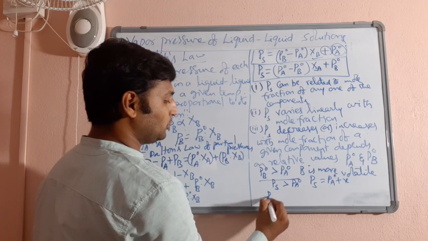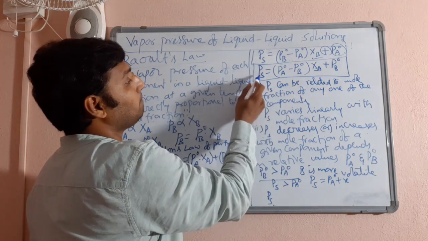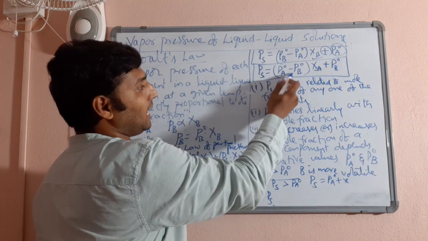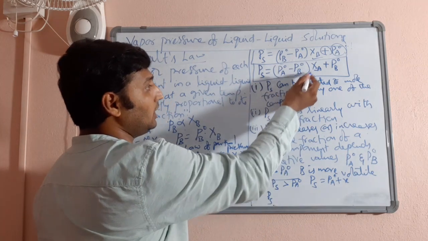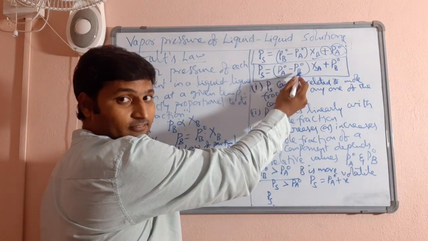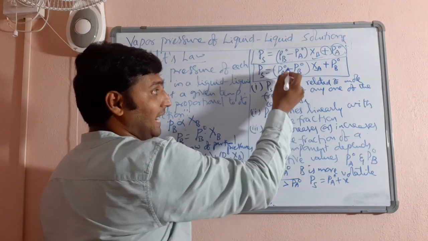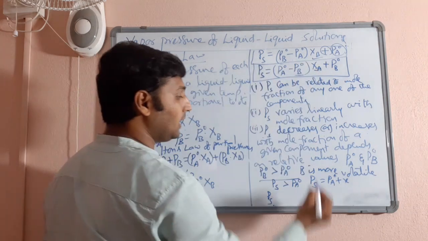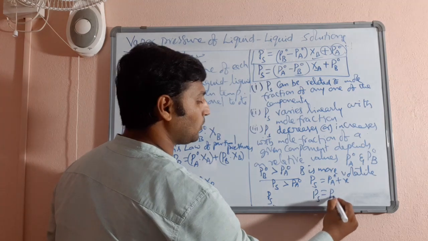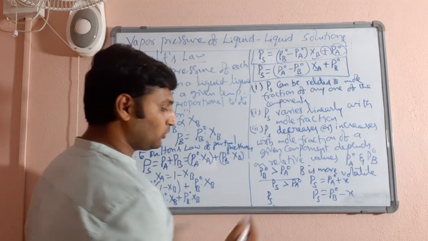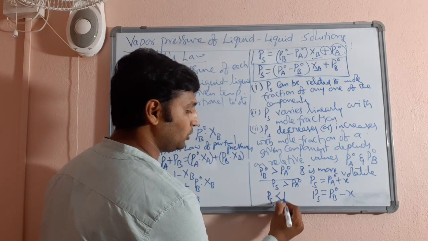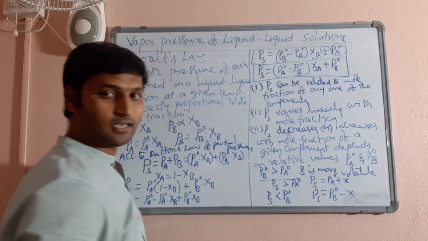Same way you substitute here also. See, if you substitute in the second equation, what happens? PS is equal to PA naught minus PB naught you have. We have assumed that PB naught is larger. So this whole value comes negative. So something gets subtracted from PB naught. Therefore you would get PS is equal to PB naught minus some value X. Which proves that PS, vapor pressure of solution, is less than PB naught.